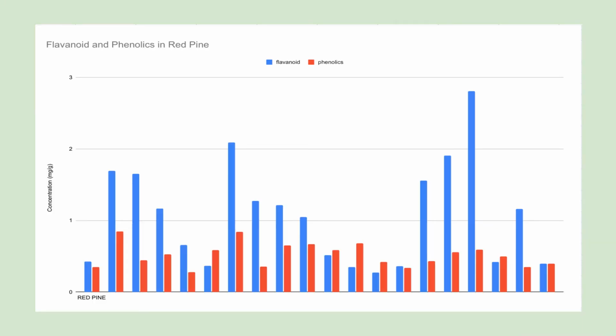So the first graph I'm going to present to you is the flavonoid and phenolic concentrations in the red pine trees. Along the x-axis here we have 1 through 20 red pine trees, and on the y-axis we have the concentration levels. Flavonoid and phenolics are measured, and the main takeaway is one, that red pine trees are producing secondary metabolites, and two, that the flavonoids are being produced significantly more than the phenolics.